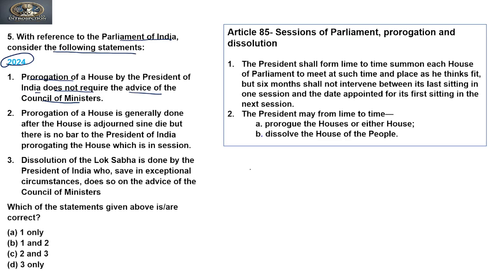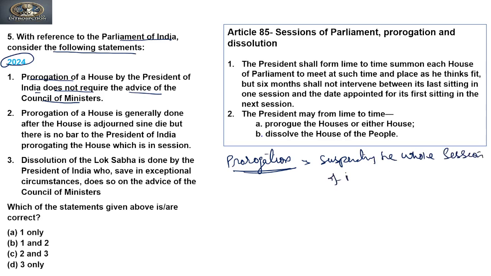To answer this question, we should know what prorogation is. Prorogation means suspending the whole session of Parliament without dissolving the Lok Sabha, right?